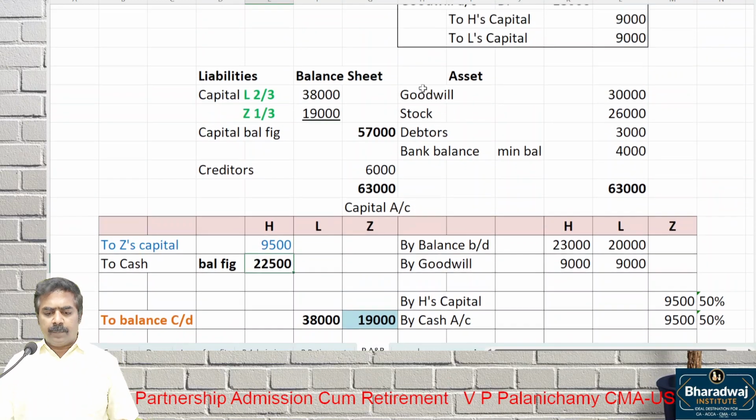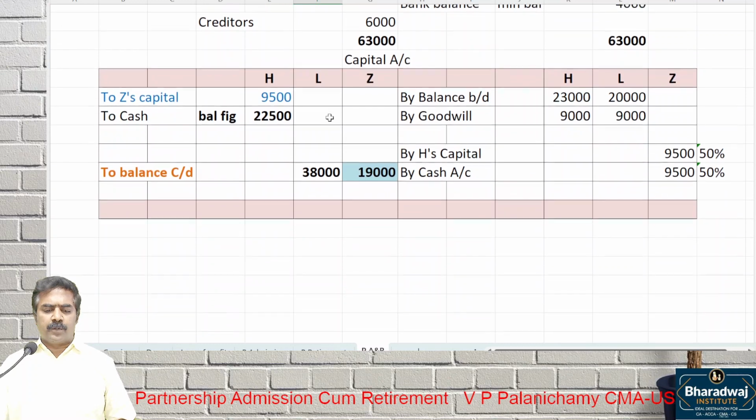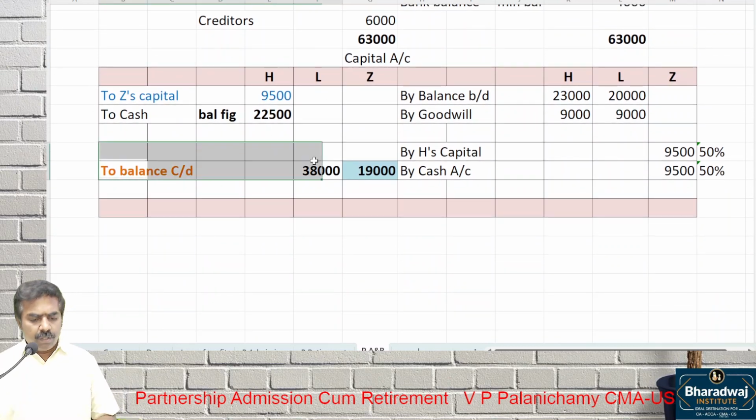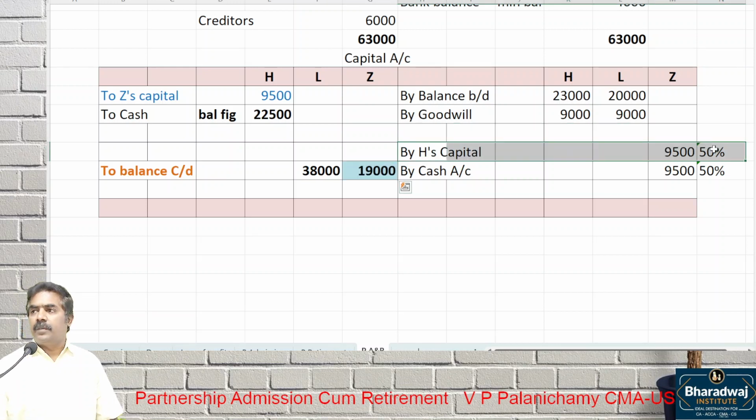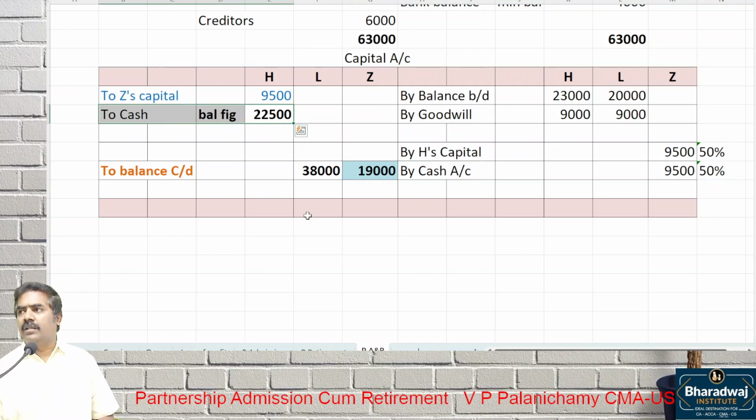Once again, I repeat. Assets minus liabilities gives me what? Capital balance. Two-thirds, one-third, in proportion to the profit sharing ratio. Balance carried down is how much? 38,000 and 19,000. His father contributes 50%. That's the capital adjusted. The remaining amount he has to bring in what? Cash. Then after paying that gift, the remaining amount is what?